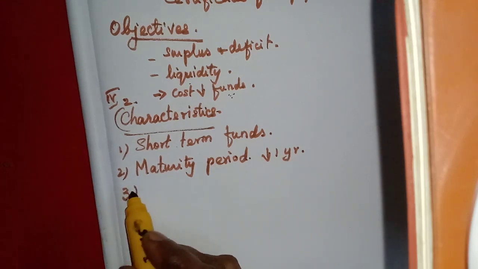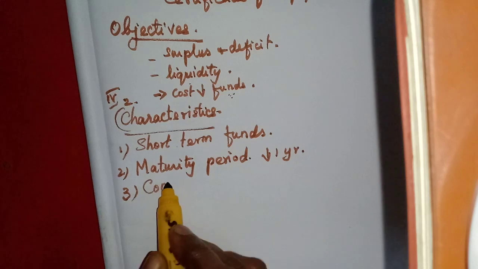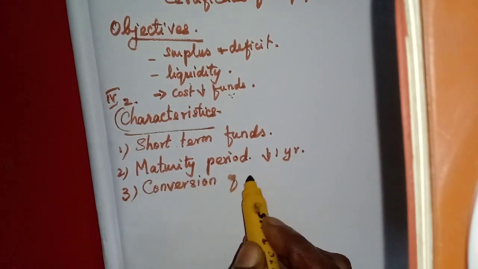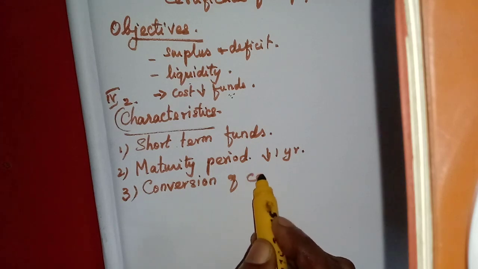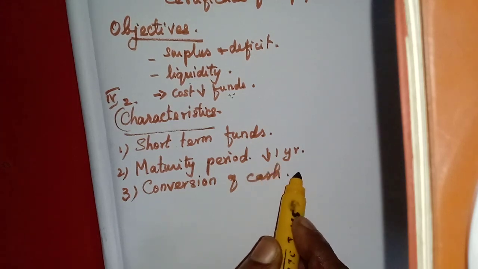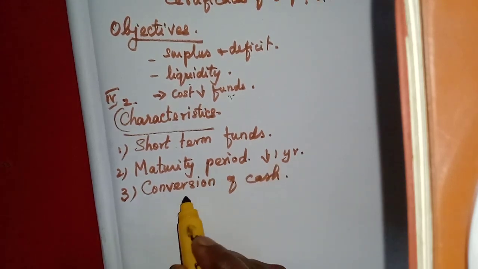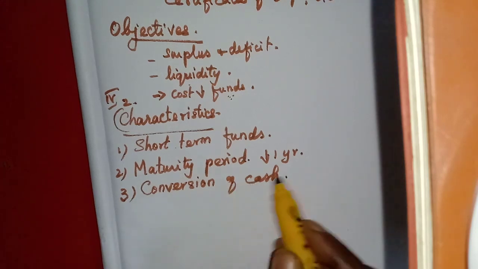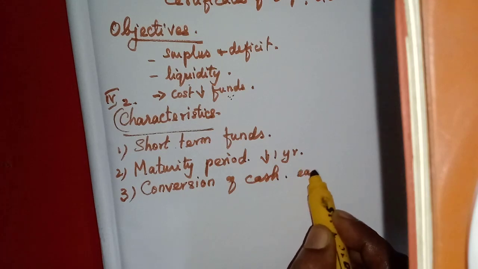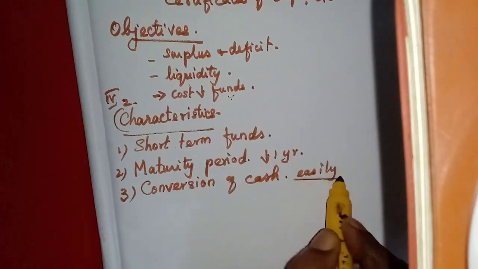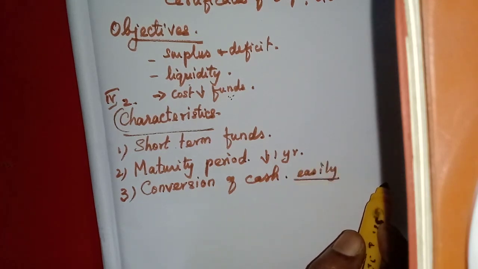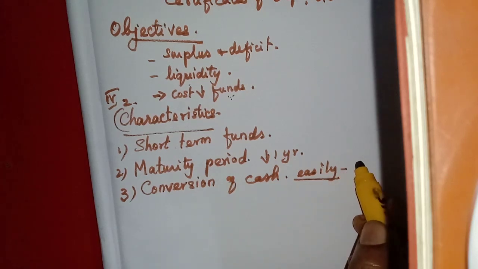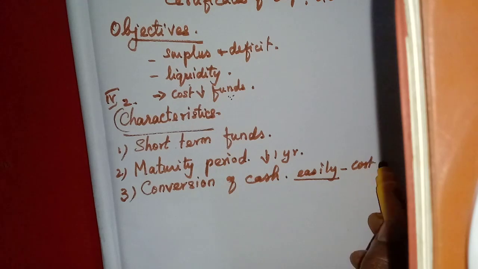Then the third point, conversion of cash. These assets, the financial assets, that means the money market instruments, can be converted into cash easily, or readily. They do not need to spend more on the cost of transaction.